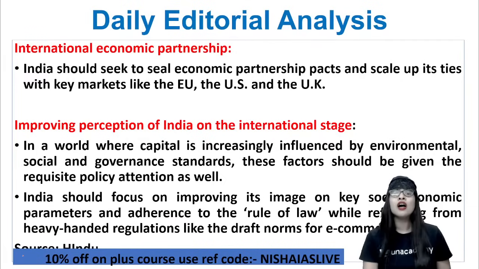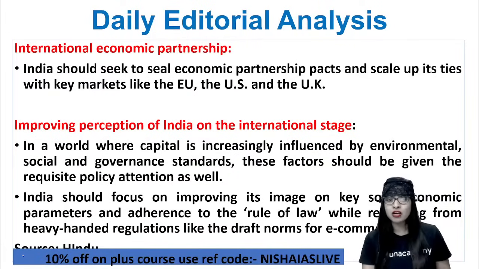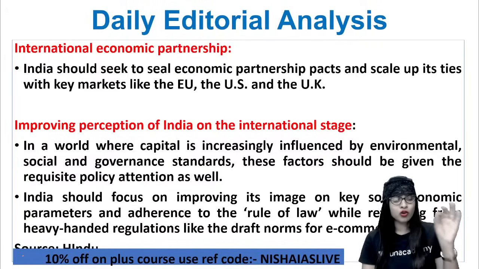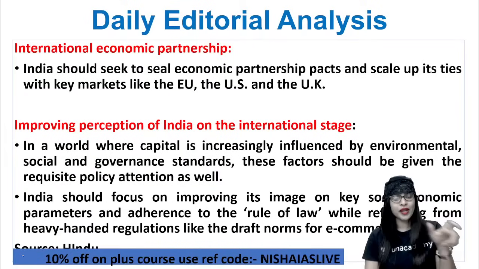Of course, we Indians, being incredible in our own way in the cultures and other perspectives, we do have a place in the international platform, no doubt in that. Let's start improving the perception in a much better manner. So automatically other countries will feel to come and invest over here as well. So now what we should do here is very simple. We got to focus on our reputation and improving the image on key socio-economic parameters.